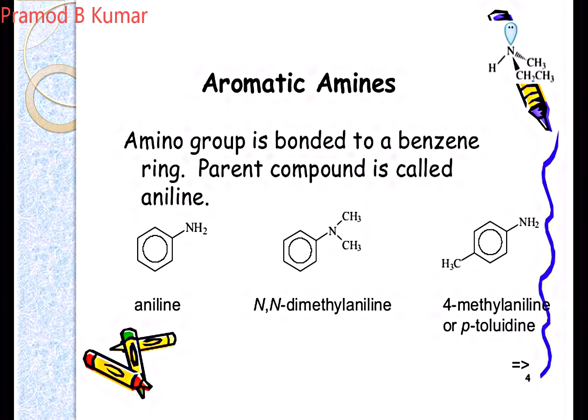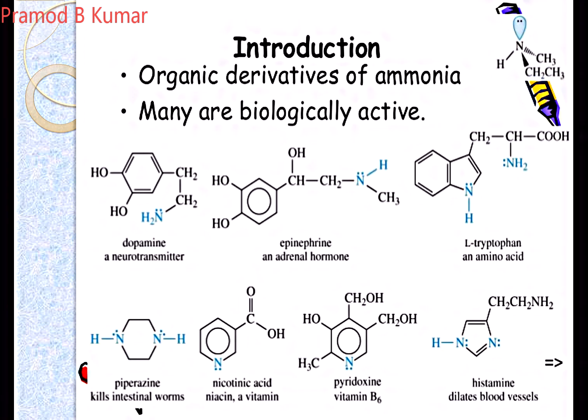So these are the aromatic amines. Some examples of amines which are present in our body and have biological activity: dopamine, that is dihydroxyphenylethylamine, a neurotransmitter. Then epinephrine, it is a hormone, adrenaline. Then tryptophan, an amino acid which contains an amino group.